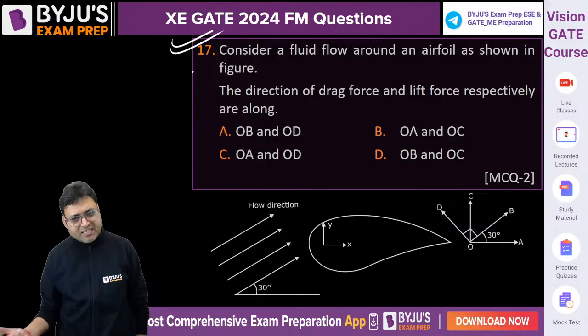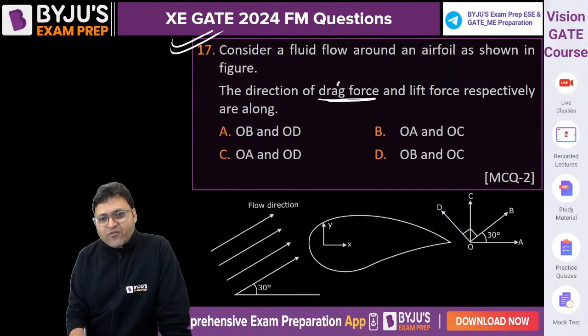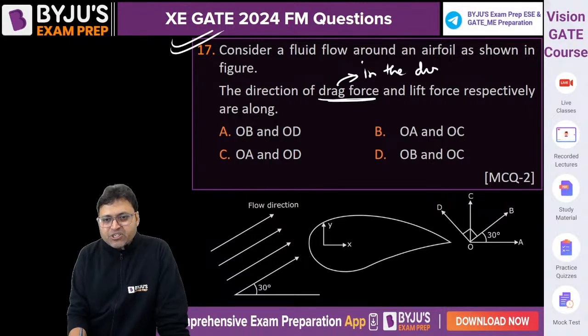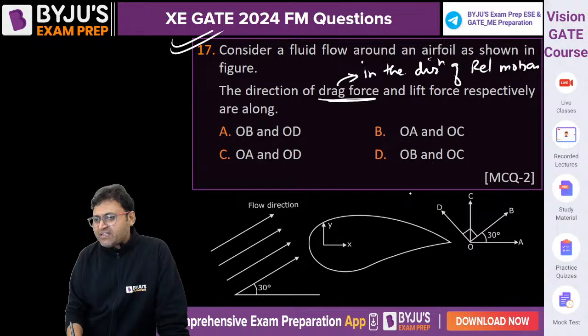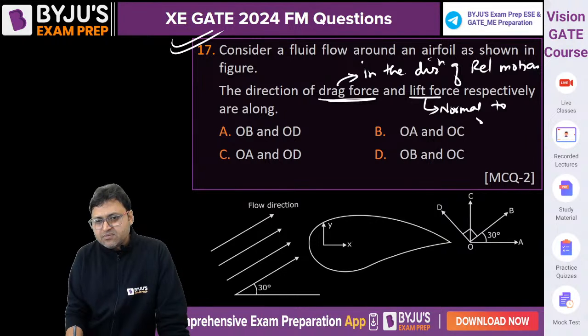Question 17 is very simple. Consider a fluid flow around an aerofoil as shown in figure. The direction of drag force. Drag force is in the direction of relative motion. Drag force is always in the direction of relative motion, and the lift force is normal to relative motion.